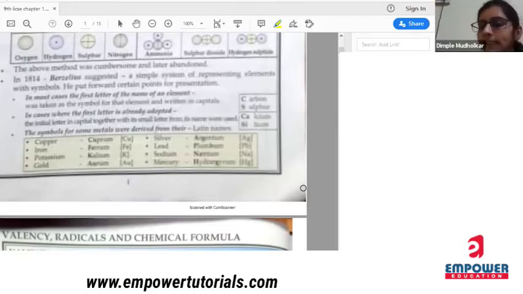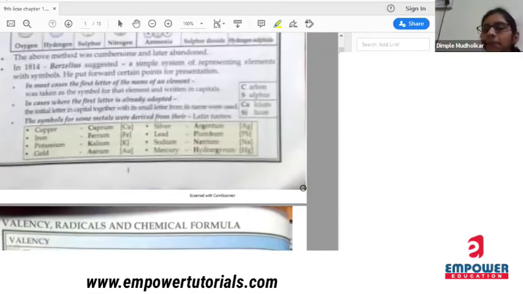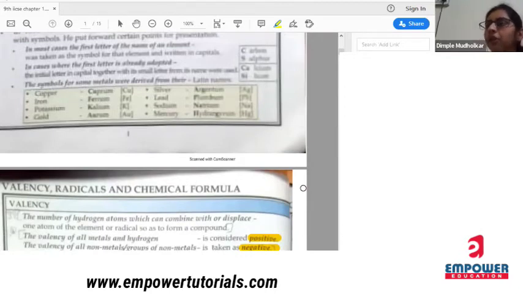So Berzelius suggested having the symbols by using the names of the elements. He used the first letter of the element. Wherever the same letters came up, he again used the second letter of the name of that element. For some elements, their Latin names were used, and symbols were introduced from those Latin names.